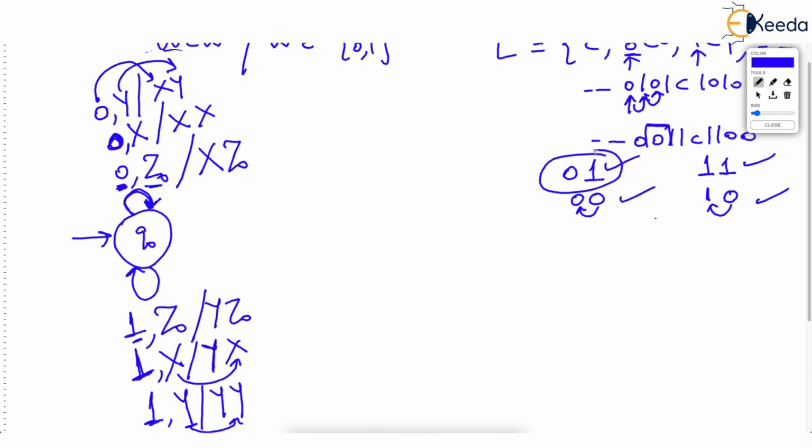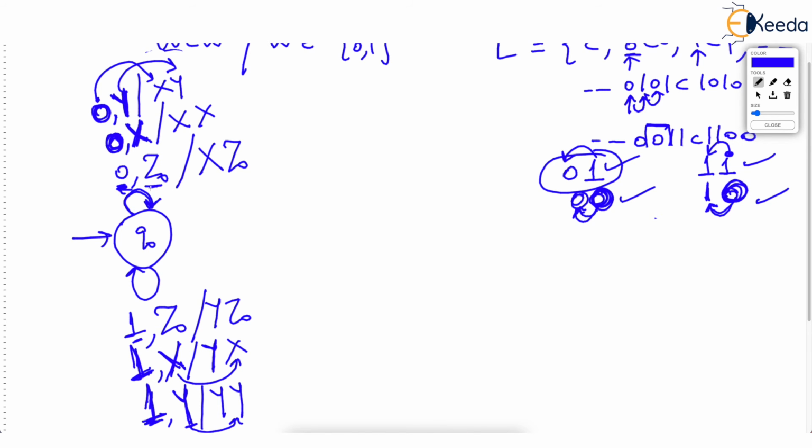How will you explain this move? You are reading 1, before that you read a 0. How will you explain this? You are reading 1, just check this, before this you read a 1. How will you explain this? You are reading a 0, but just before this you read a 0, that is X. And finally, you are reading a 0, but just before that you read a 1. That means you had a Y.